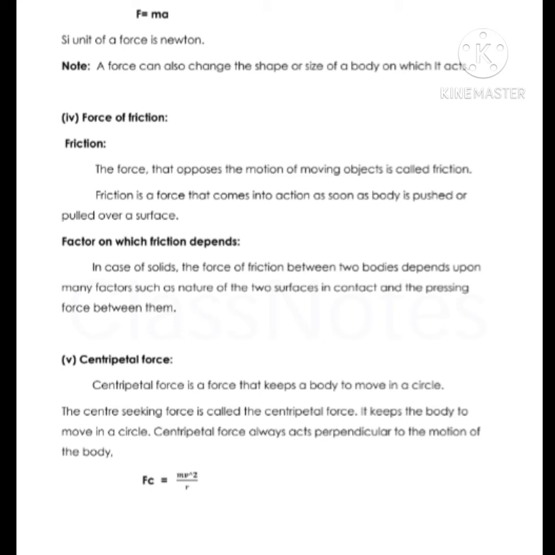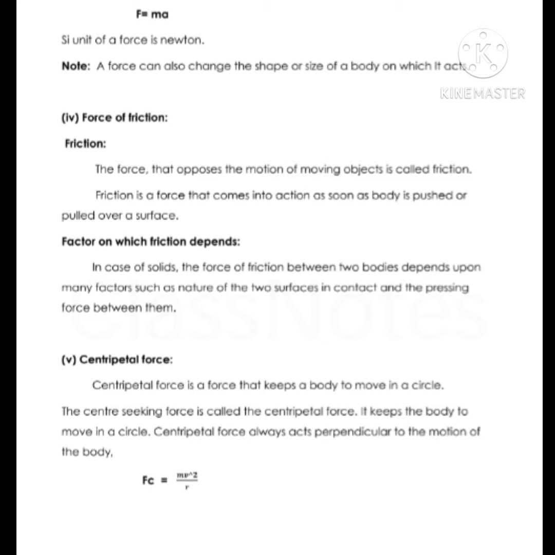Next is force of friction. The force that opposes the motion of a moving object is called frictional force. Friction is a force that comes into action as soon as a body is pushed or pulled over a surface. Here we will discuss the factors on which the friction depends. In case of solids, the force of friction between two bodies depends upon many factors such as the nature of the two surfaces in contact and the pressing force between them.